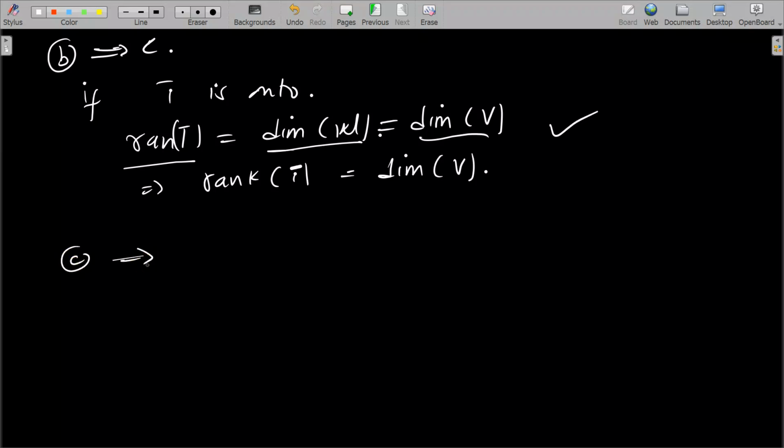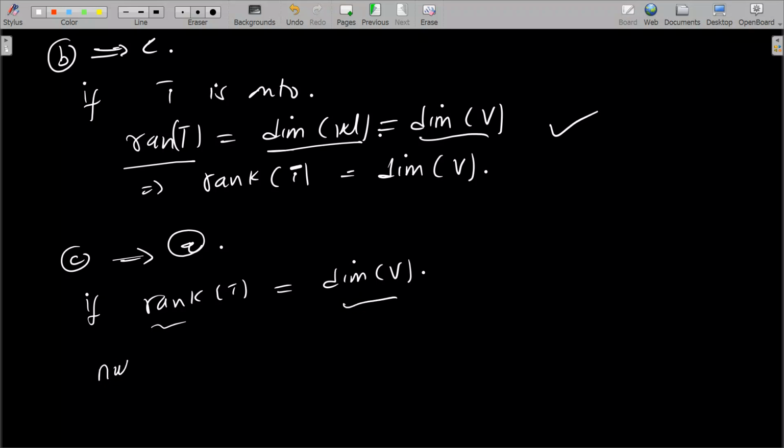Now C implies A. I want to show that if the rank of T is equal to the dimension of V, then the transformation is 1-to-1, right?